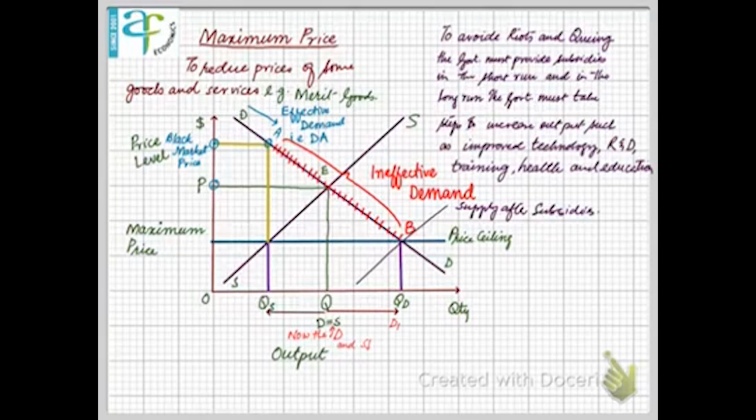The government objective is not to reduce price only, but to increase consumption. That is the main objective of the government. And the government wants prices to be reduced so that people can consume more. But eventually what happens in the market is that suppliers withdraw their stock from the market, as their objective is to maximize profit only. So there is a need to provide subsidies in the short run, and some steps to be taken to increase supply in the long run. So this is one of the very important concepts. Thank you very much.